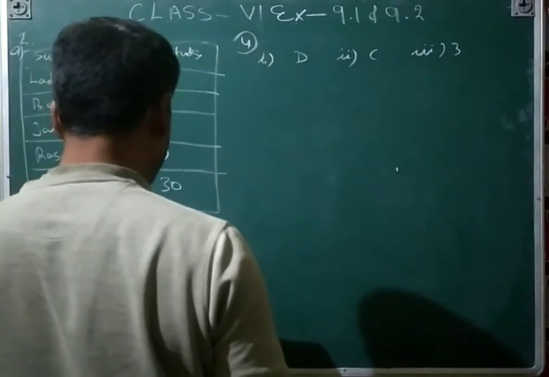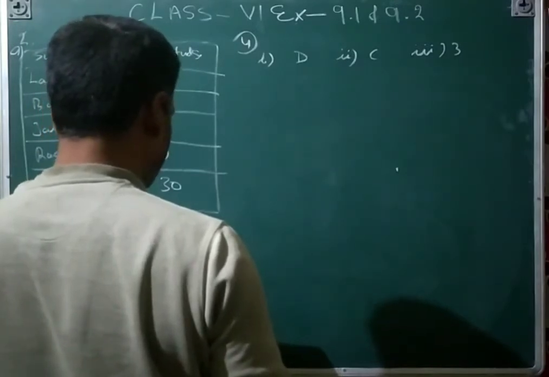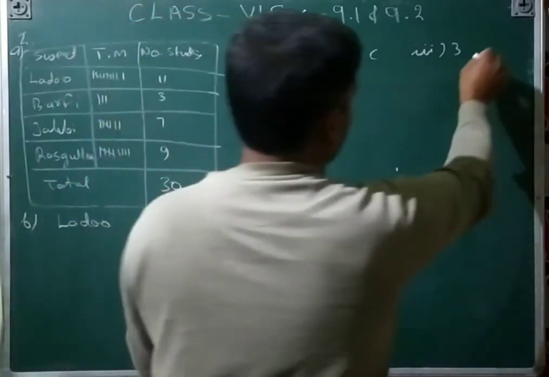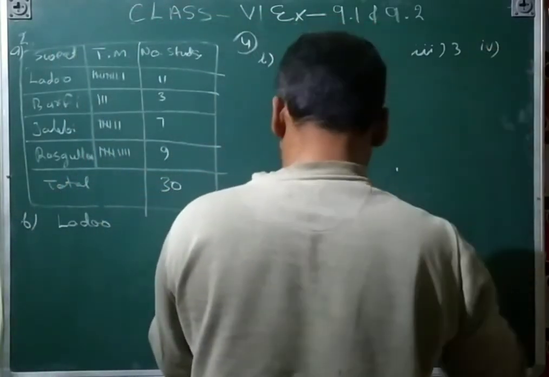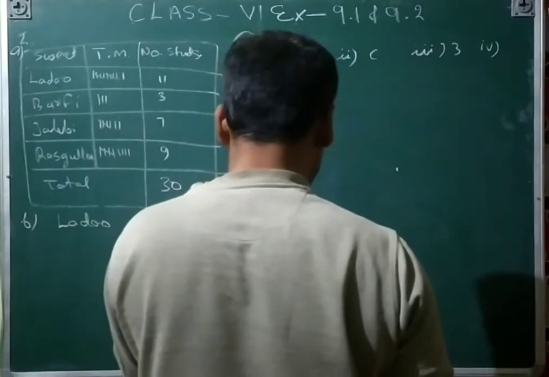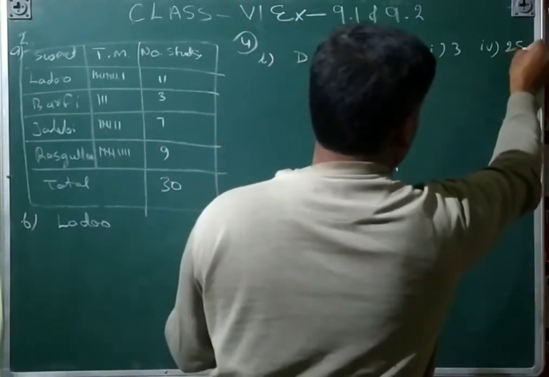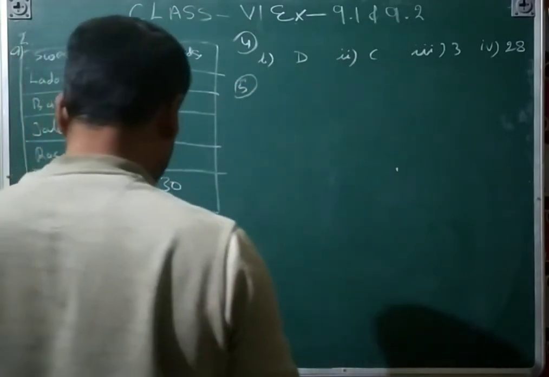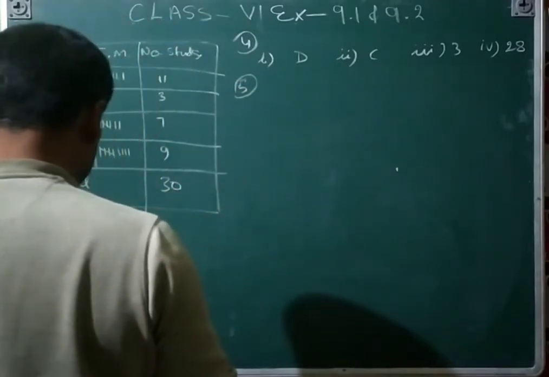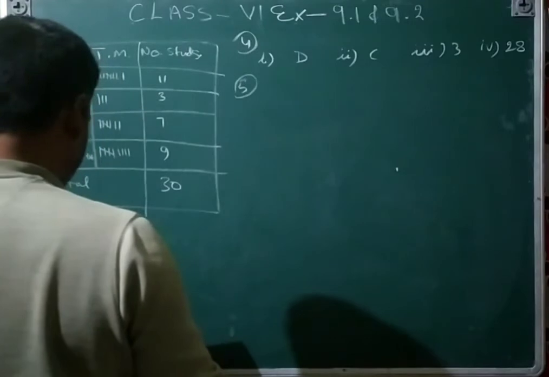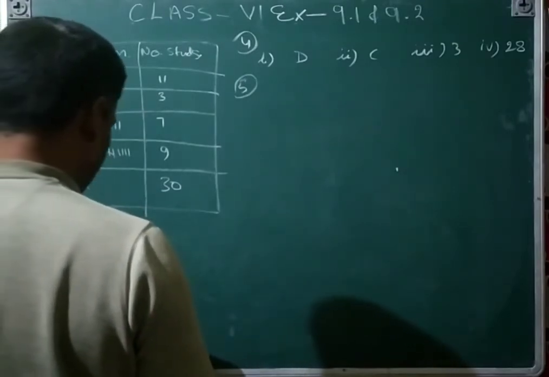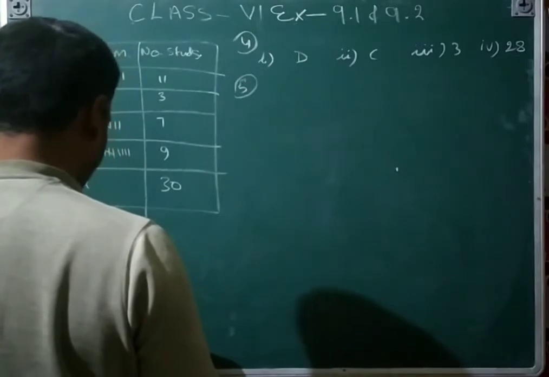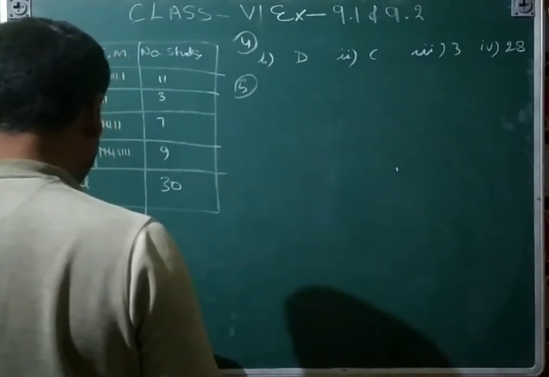What is the total number of tractors in all villages? That is 22. We can count that. Not 22, this is 28. Question number 5: the bar graph of girl students in each class of a co-education middle school is depicted by the pictograph.